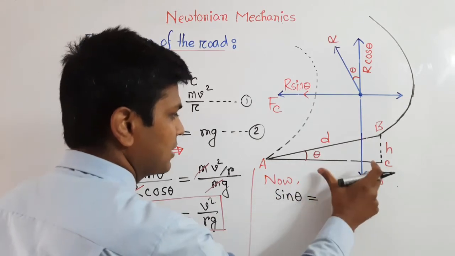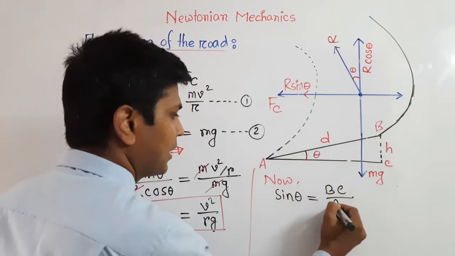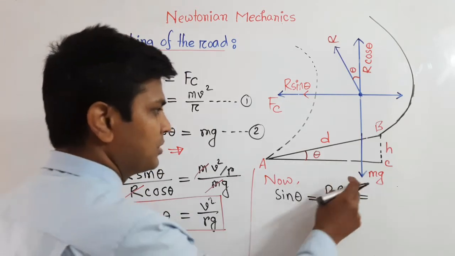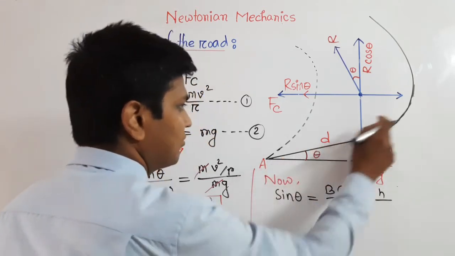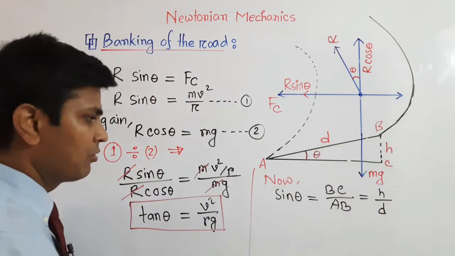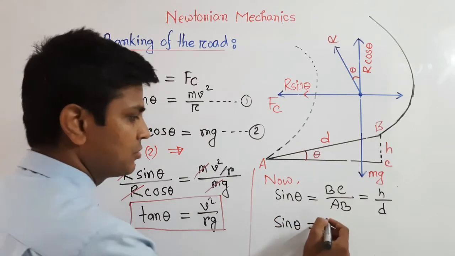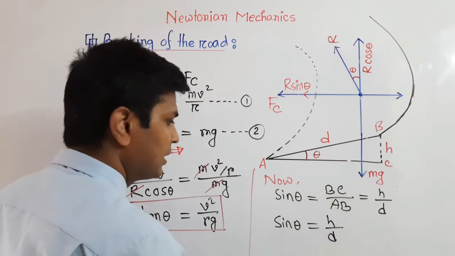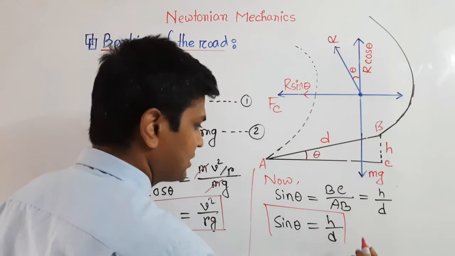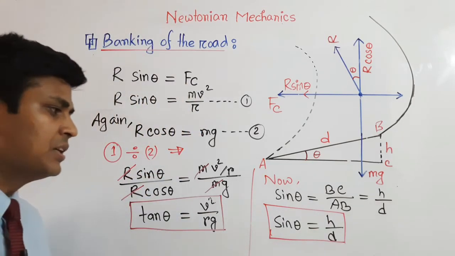Here perpendicular is BC and hypotenuse is AB. Now if we apply the value of BC as h and the value of AB as d, our formula of angle of banking will be sin theta equals h divided by d. And here h is the height of this road and d is the width of the road.